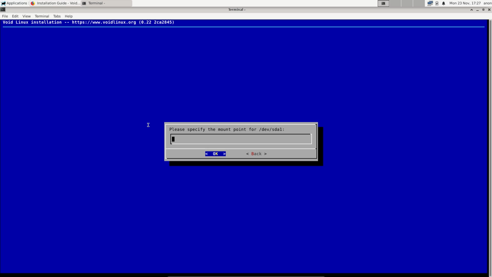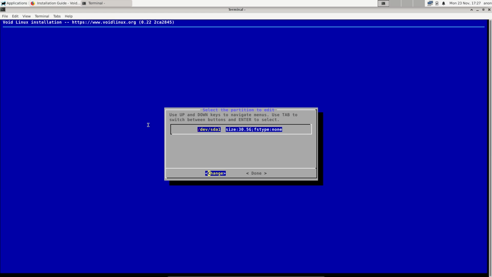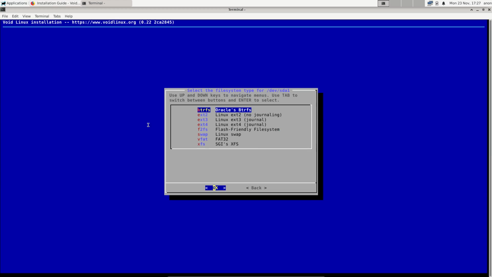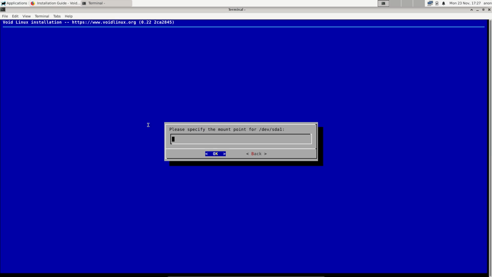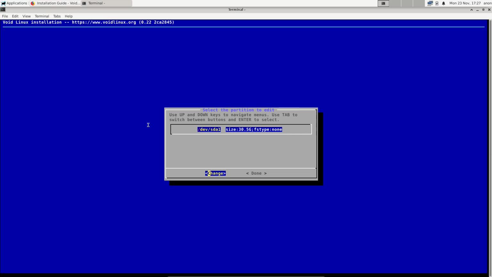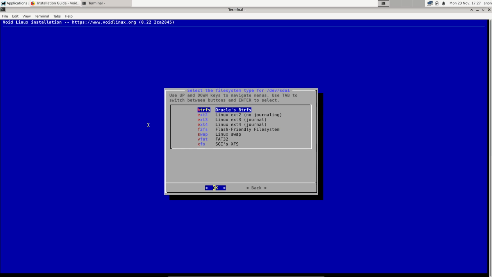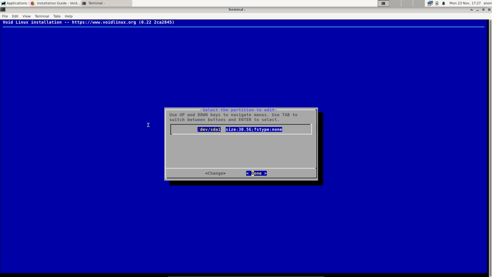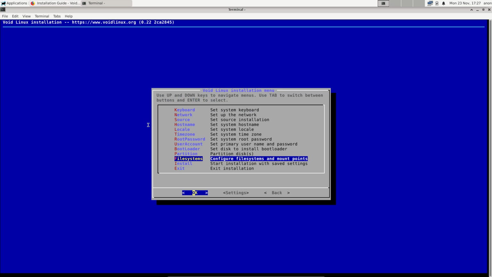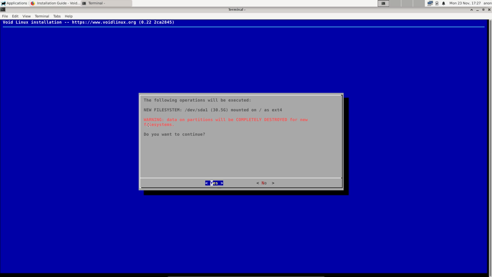ext4. Let's type device SDA1. See what we get. Nope. Last time, now I continue. This should be, I think, what I would do, right? So change, done, back, done, start installation, we'll see. Warning, data and so on. Yeah, that's true.